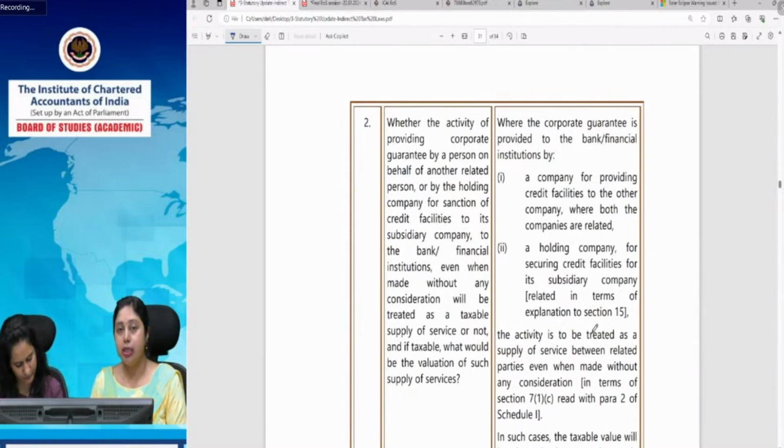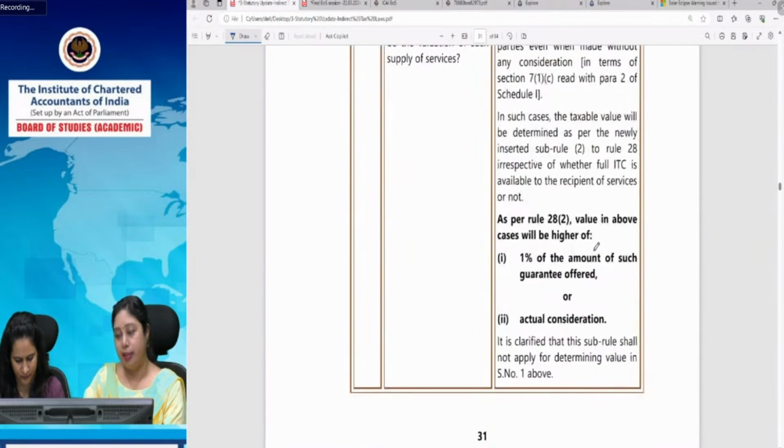In this case, since it is a related person or a holding company, which by default makes it a related person, as a holding company is also a related person, it is sure that yes, it will be a supply and tax will be charged. Why will it be a supply? Because these are related persons, under para 2 of Schedule 1, as it was there in the director's case. Second comes the value. For the purpose of value, there was no mechanism for determining value in such cases earlier under Rule 28.